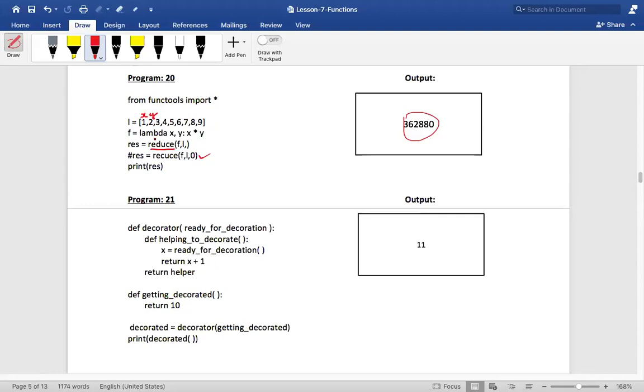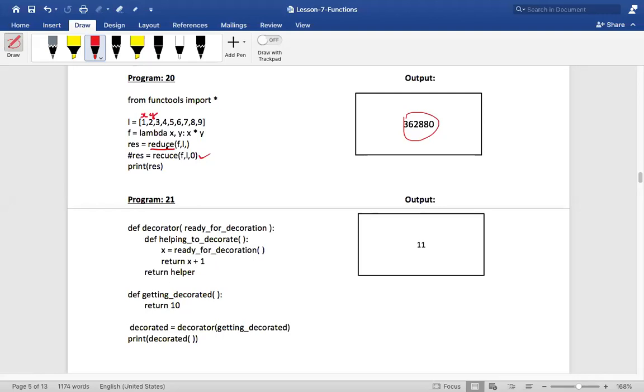Sir, in the same list, it will consider this as X and this will consider as Y. Okay. Rakesh, can you hold on? Yes. Okay, so did you understand this? Did you understand till now? Yes, sir. Later we'll discuss all that.